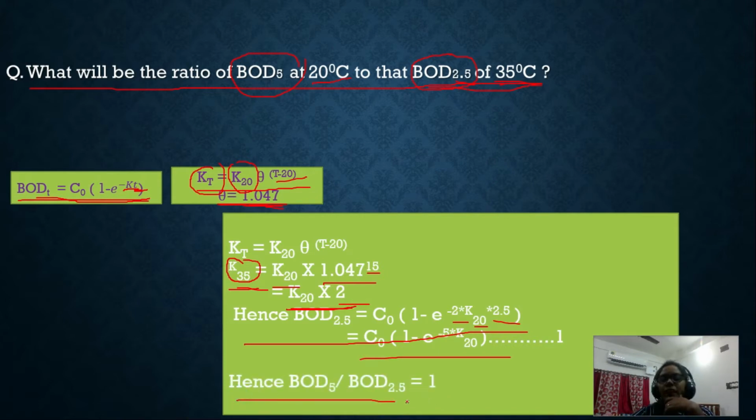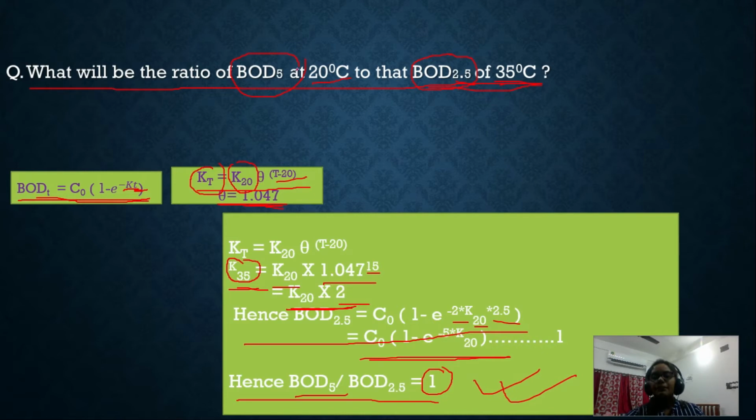That means the ratio will be 1. The same value, look here, C0 into 1 minus e to the power minus 5 into k20. This looks like BOD 5. So BOD 5 divided by BOD 2.5, the same ratio, that is 1:1. So this is the answer.